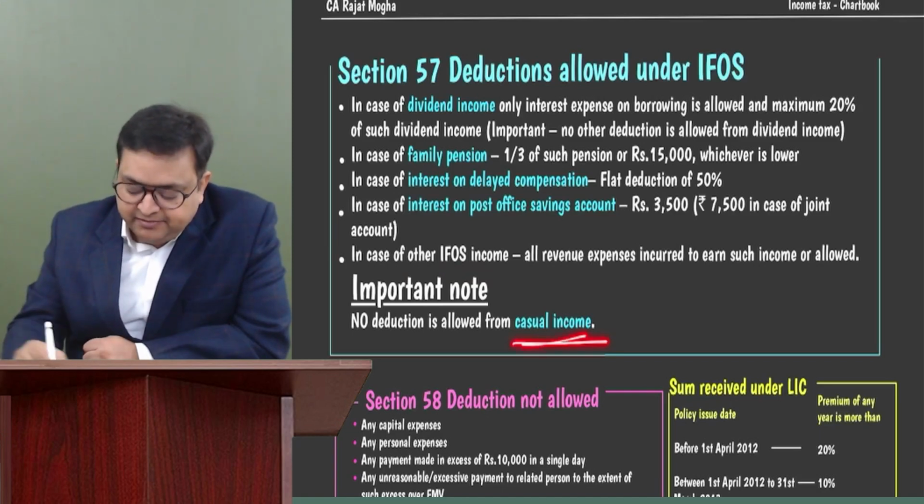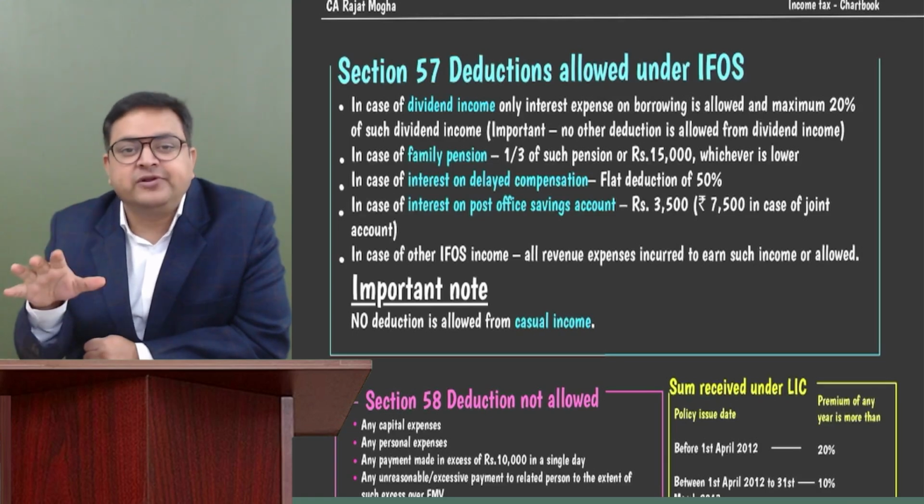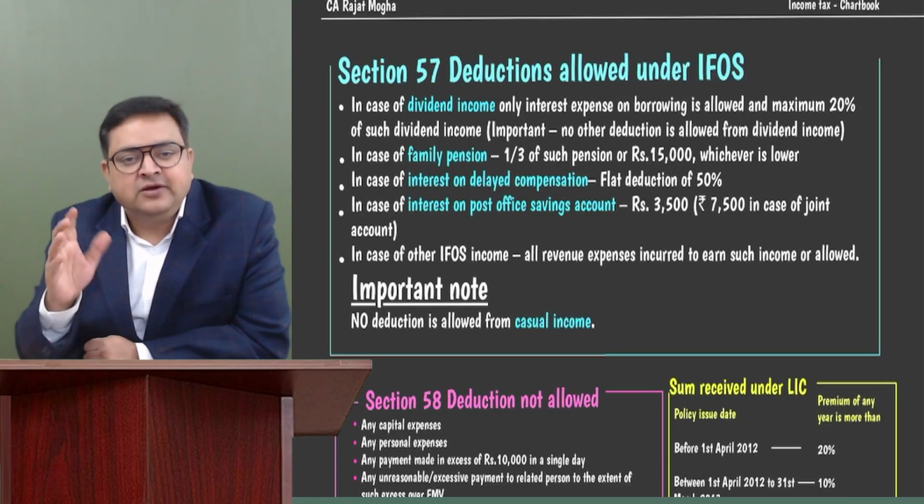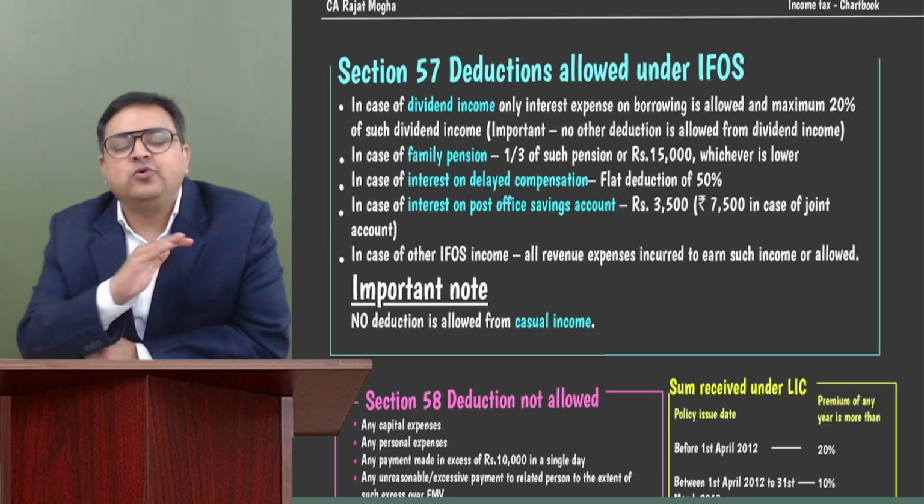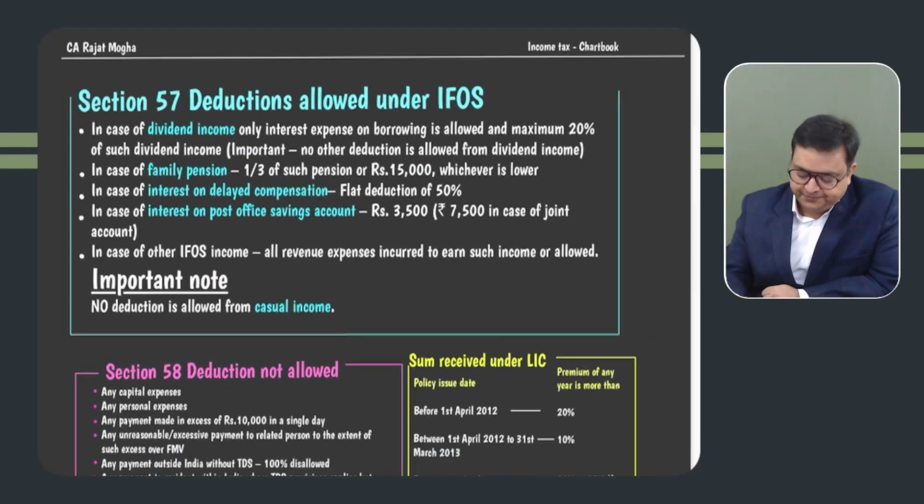But please remember, from casual income, there is no deduction available. Let's say you have won a lottery of rupees 1 lakh and you have spent 10,000 rupees on the lottery ticket. So will your income be 90,000 rupees? No. Entirely 1 lakh. There is no deduction allowed from casual income. So from casual income, no deduction is allowed.